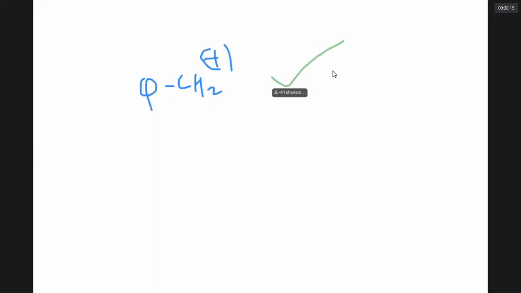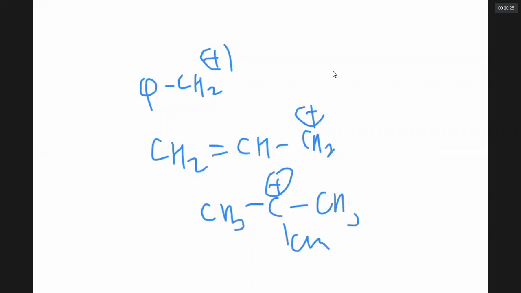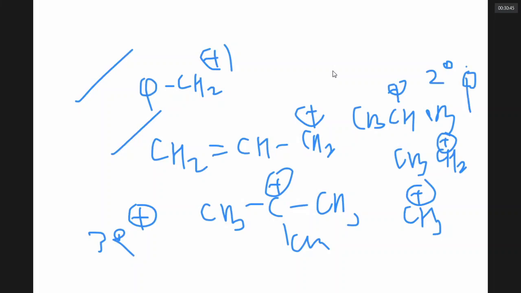Benzyl carbocation is more stable than allyl carbocation, which is more stable than tertiary butyl carbocation, which is more stable than secondary carbocation. Benzyl is greater than allyl is greater than tertiary, secondary, primary carbocation, and methyl carbocation.